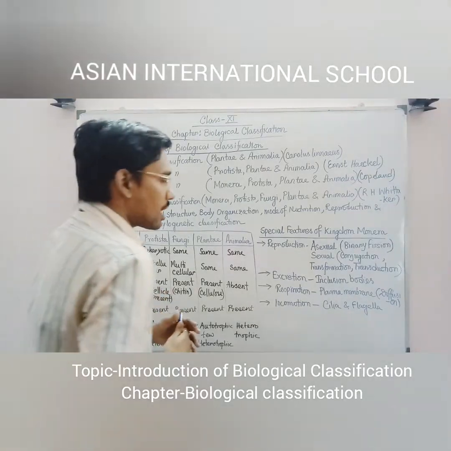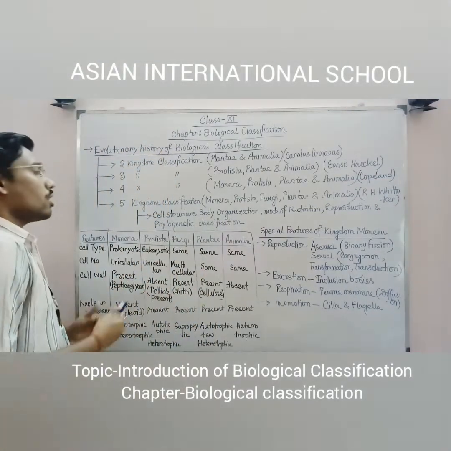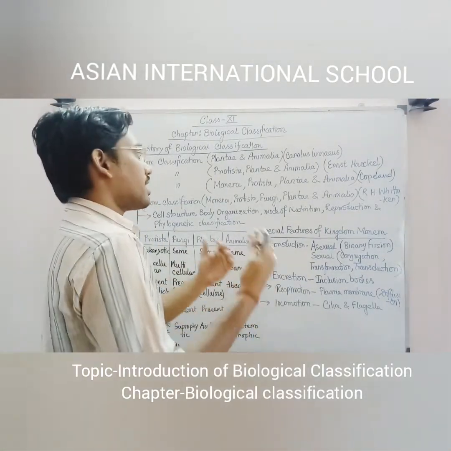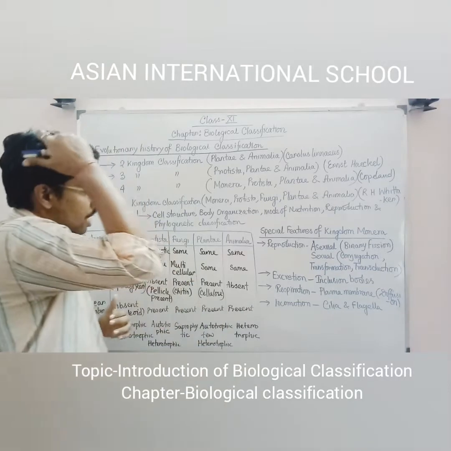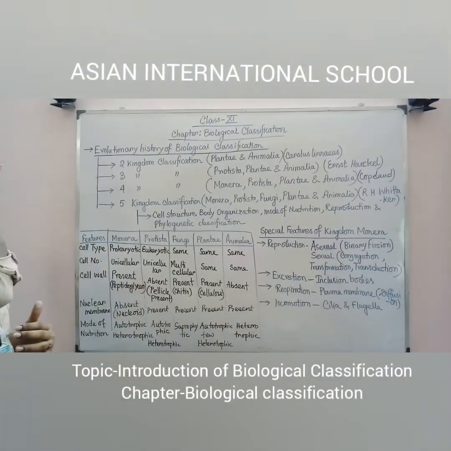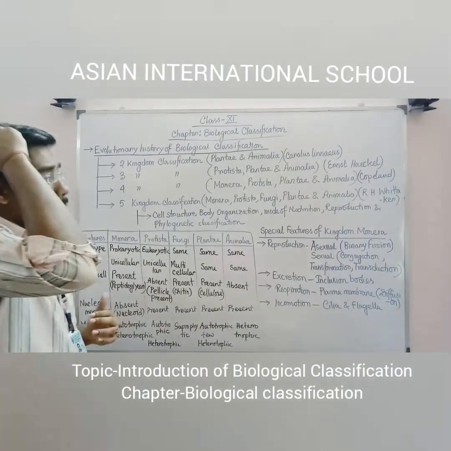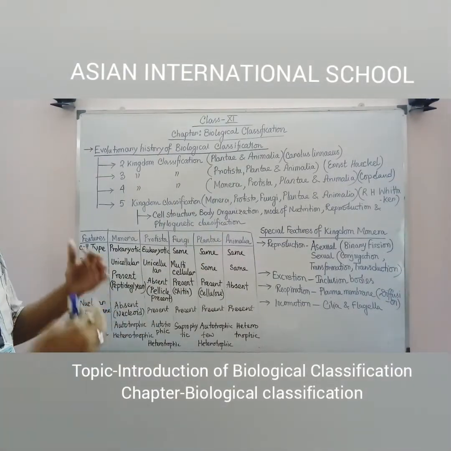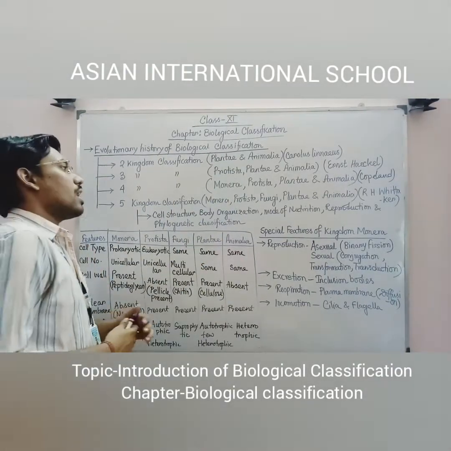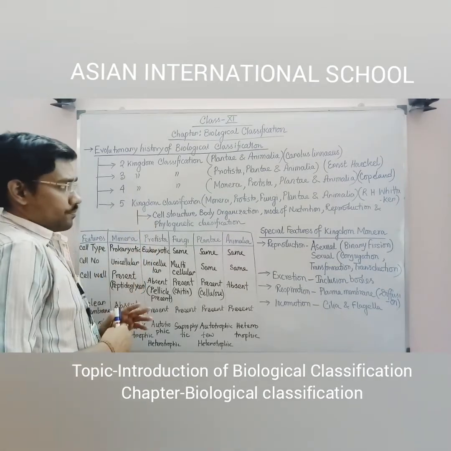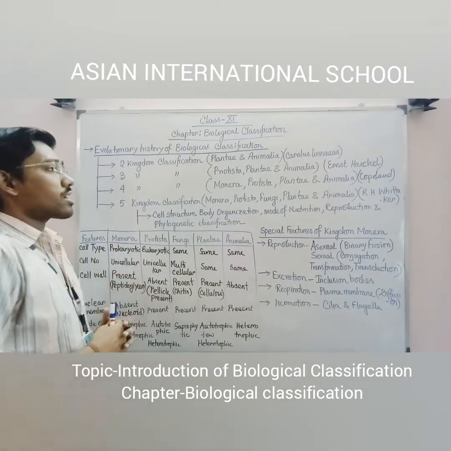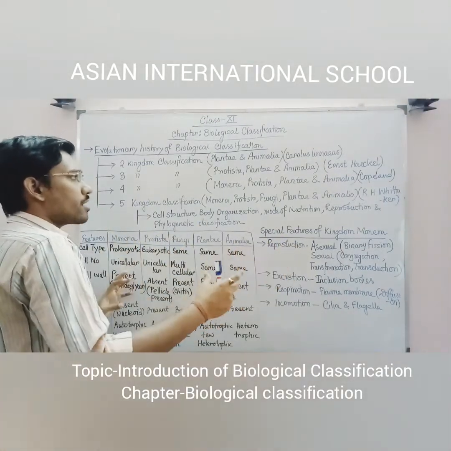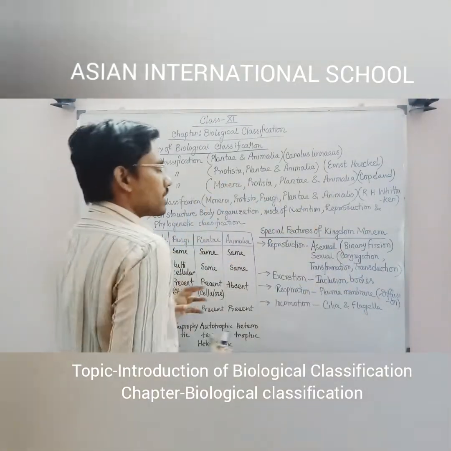Next, after Ernst Haeckel, other scientists researched and proposed the next classification, the four kingdom classification system. There, with Protista, Plantae and Animalia, Monera also joined. This four kingdom classification system was proposed by Copeland. Why did he create four different kingdoms? Based on the feature of cell type, or cellular organization, he created two categories: one is the prokaryotic cell category, another is the eukaryotic cell category.